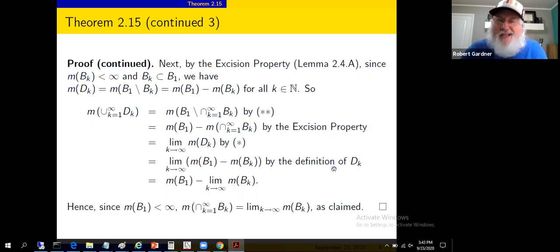Definition of D sub k and the excision principle. Here we're taking a limit of, that's a constant, whatever the measure of B1 is, some number. So the limit of the difference is the difference of the limits. This one exists. We're in the process of establishing that this one not only exists, but takes on the value claimed.